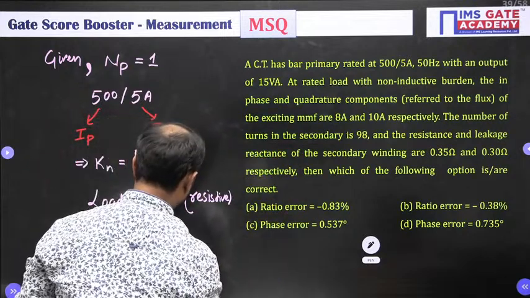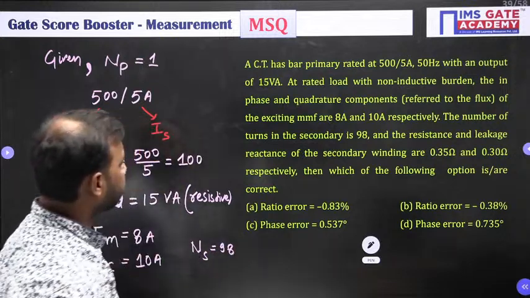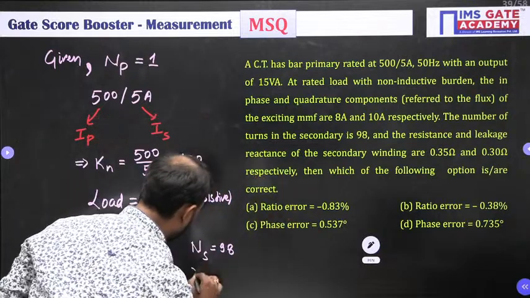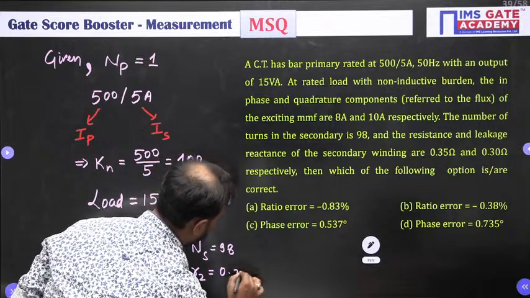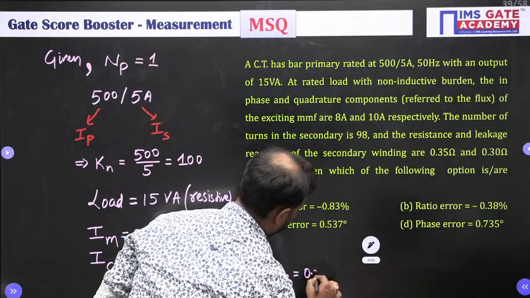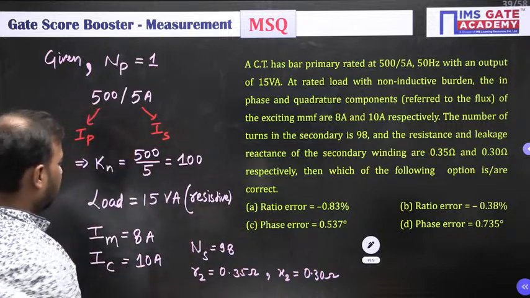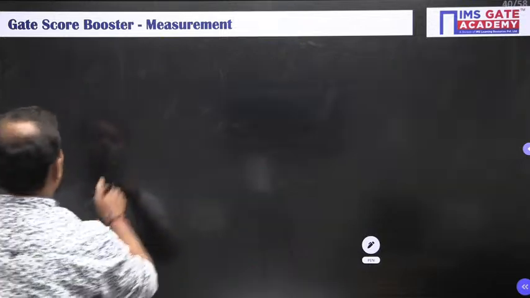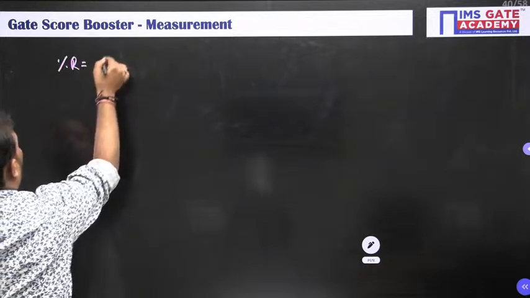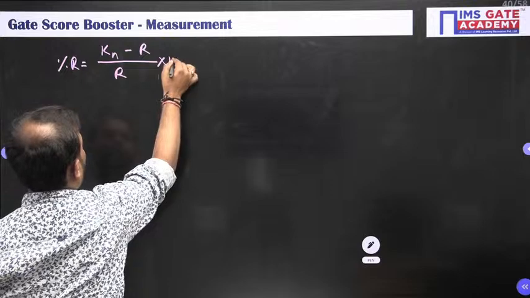The number of turns in the secondary winding, NS, is 98. The resistance of the secondary winding R2 is 0.35 ohm and X2 is 0.30 ohm. My task is to calculate the ratio error and phase error. Let us note down the formula first. Ratio error in percentage is equal to Kn minus R whole divided by R into 100%.